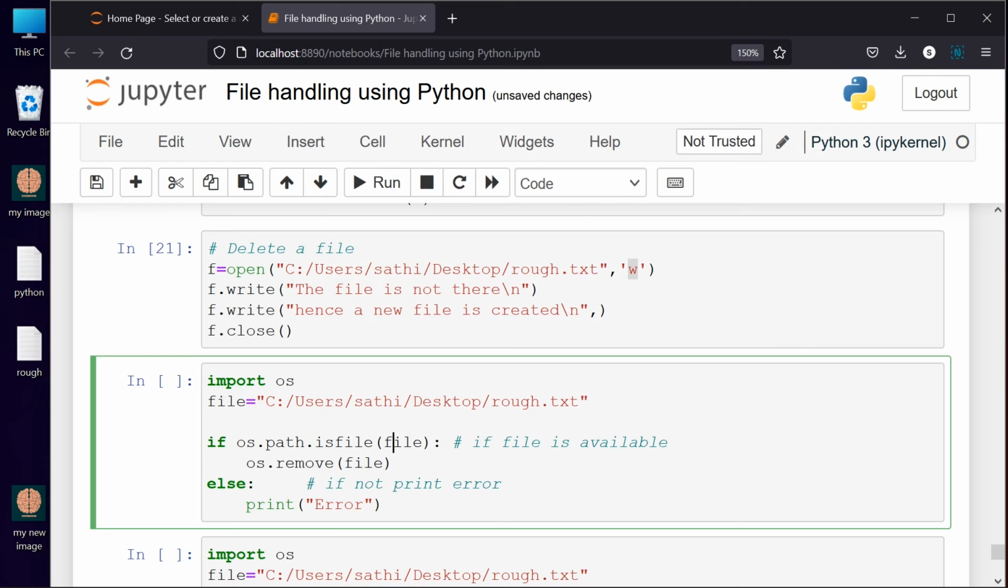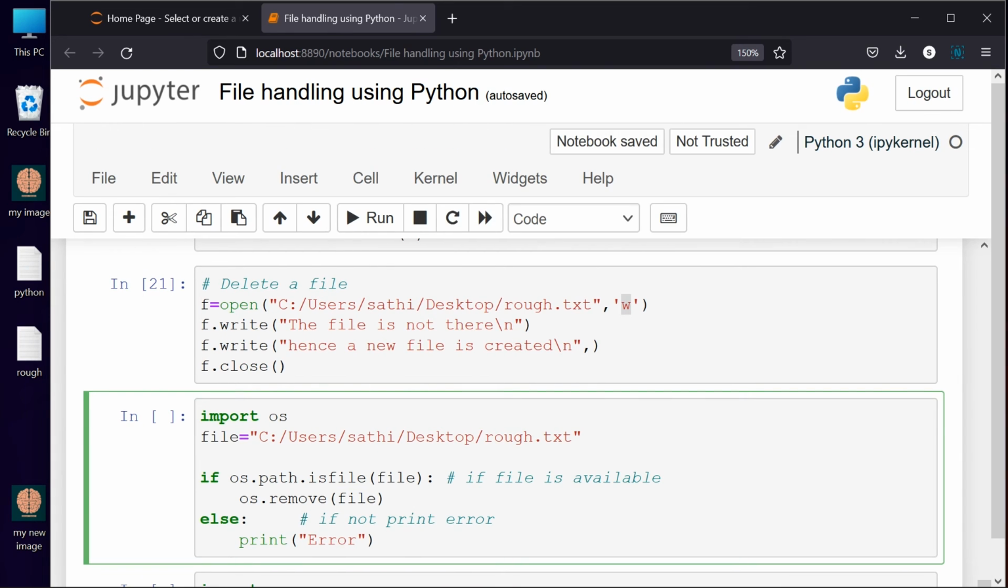After that, I am importing the library os and giving an if else condition, which means if that file is there, use the remove command, os.remove, with the file you have saved here. You named it as file, right? If you give os.remove with that file, the corresponding file will be deleted. If the file is not there, this error statement will be executed.